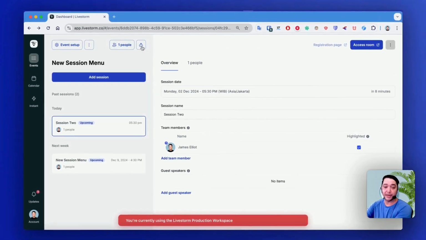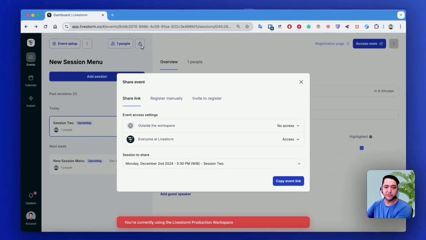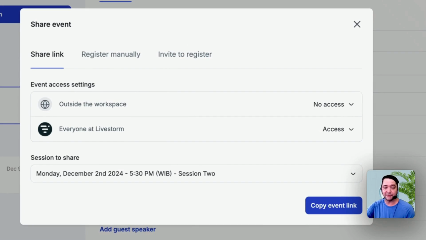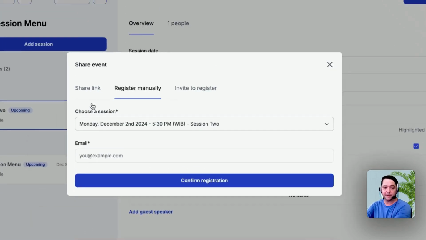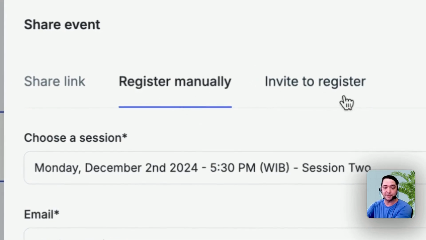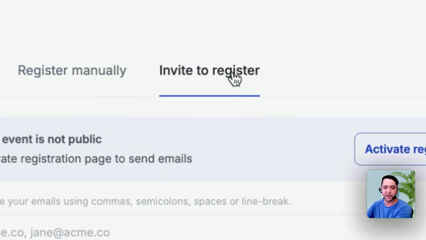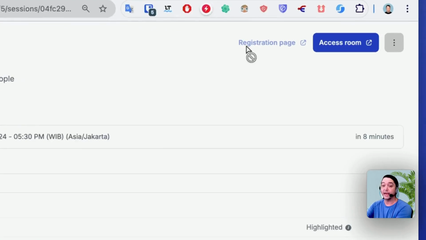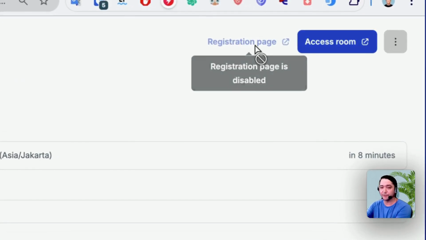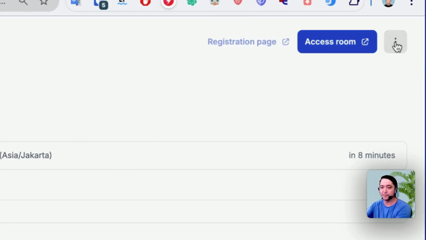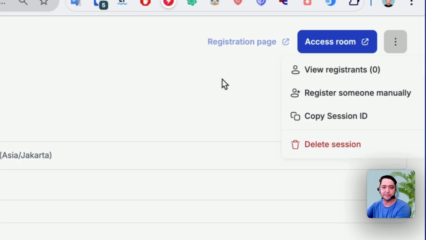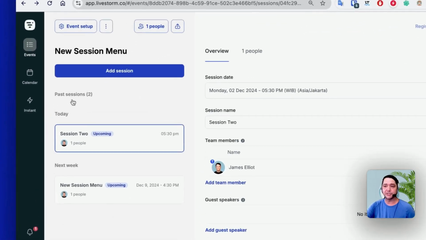And the last button we have here is the share button. So inside the share button, there's the same features: share link, register manually, invite to register. So you can use these tools exactly the same as before. They're just located in a slightly different space through this button. And these buttons on the right, very familiar again: registration page, access the room, and you also have some options in this menu here.